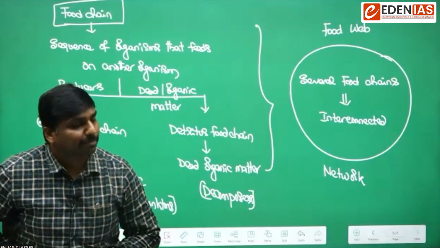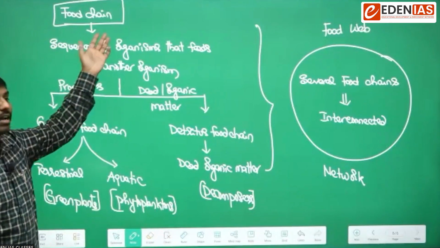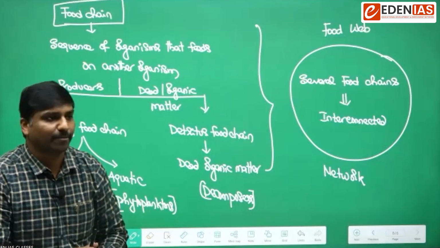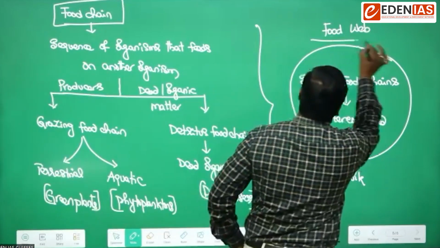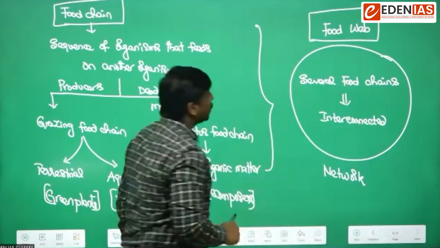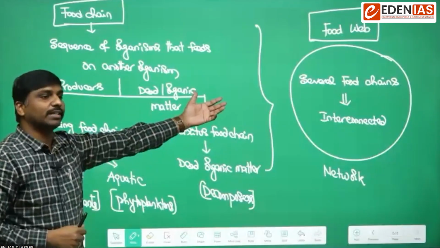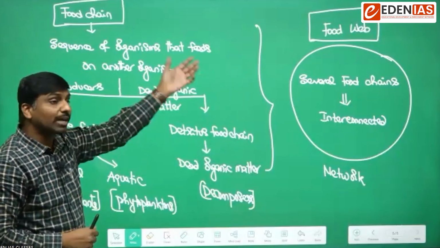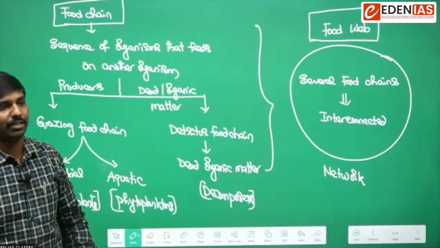So we can expect the flow of energy in either the food chains or the food webs. Now we are talking with respect to the trophic levels and the trophic structure. We have understood what the trophic levels are, what the trophic structure is, and what happens in an ecosystem from the point of view of trophic structure.